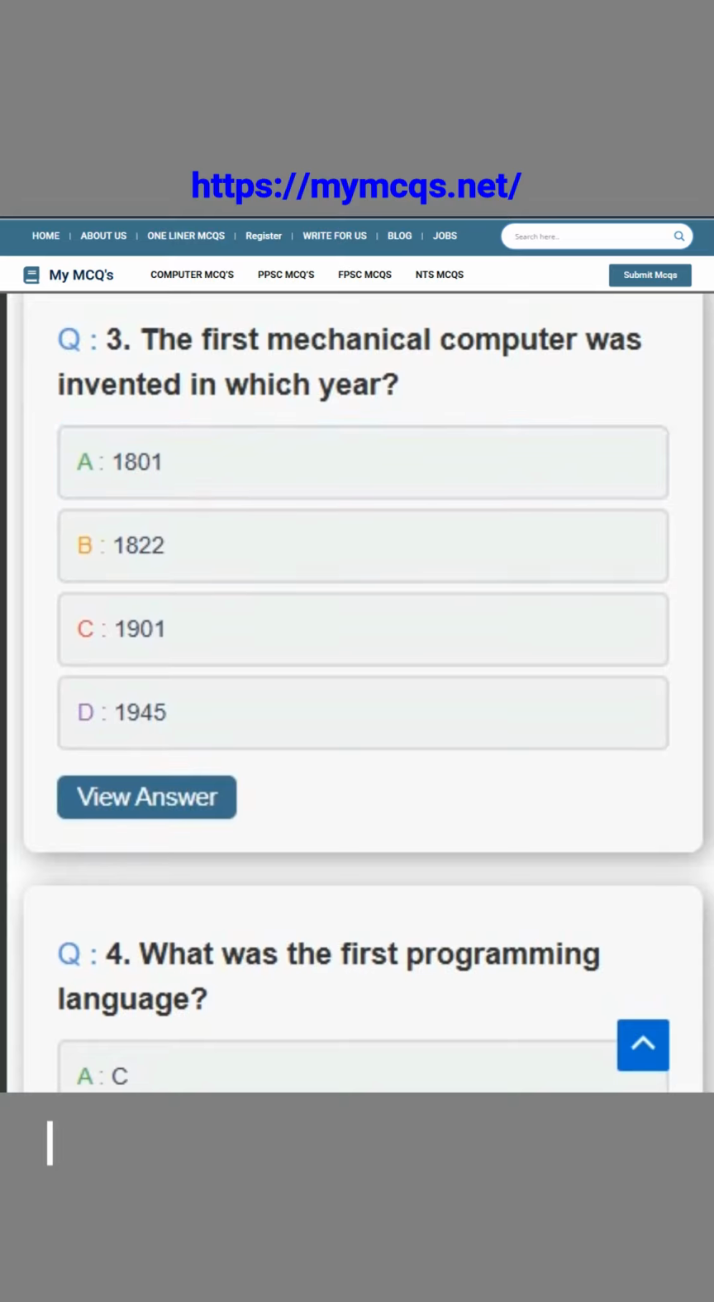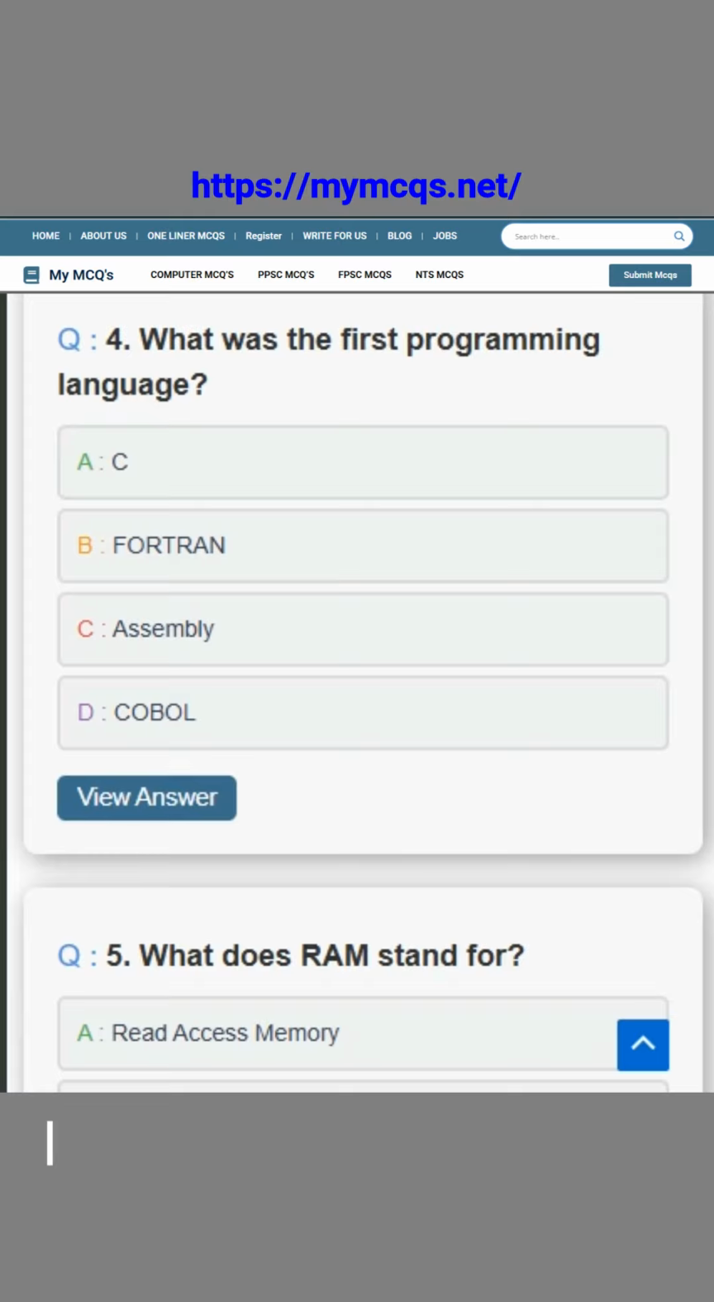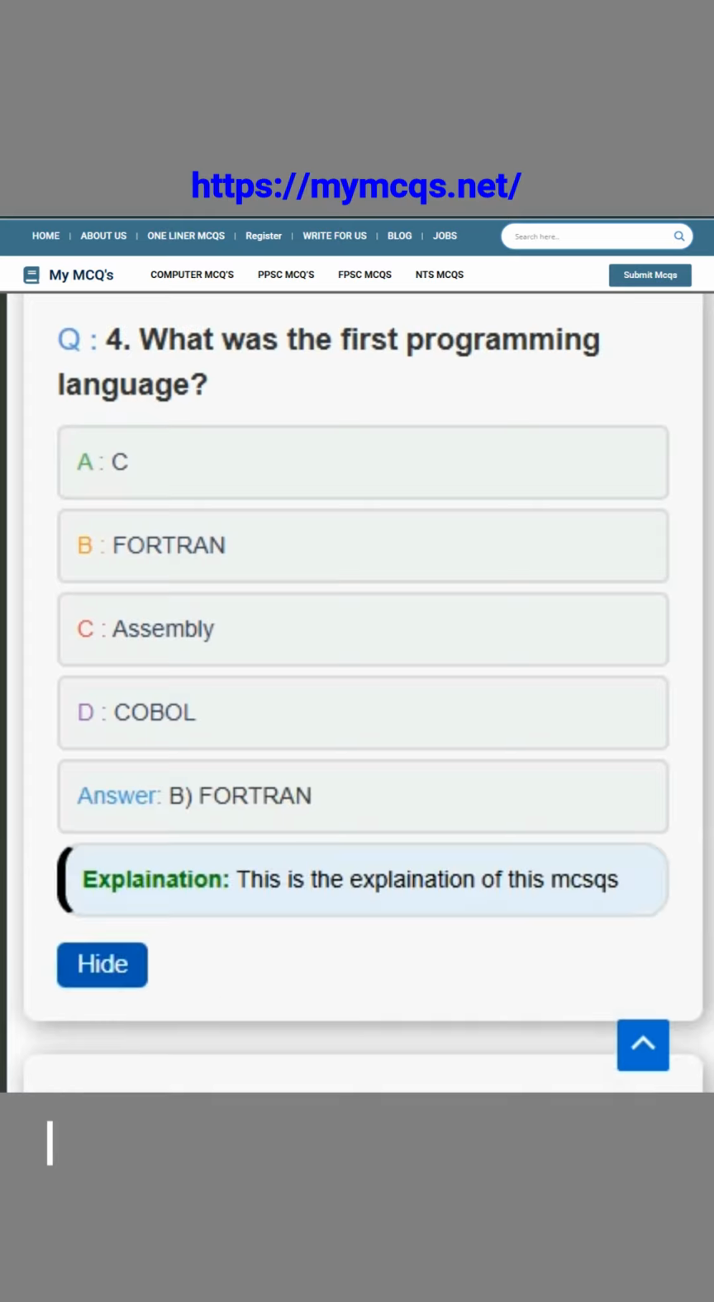Question number 3. The first mechanical computer was invented in which year? The correct answer is option B, 1822. Question number 4. What was the first programming language? The correct answer is option B, Fortran.